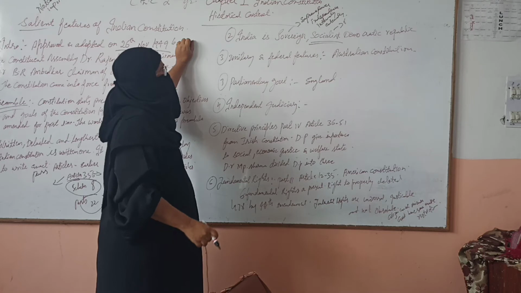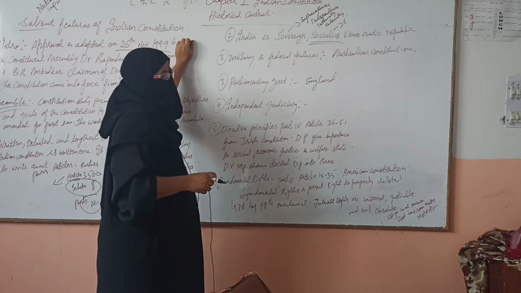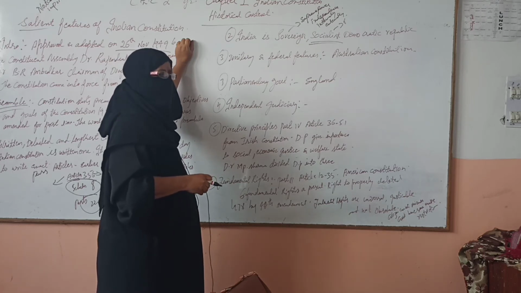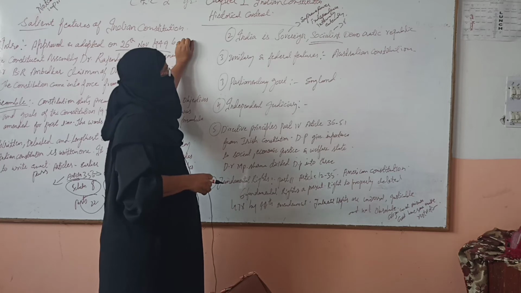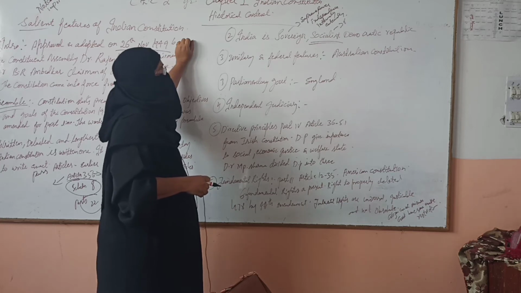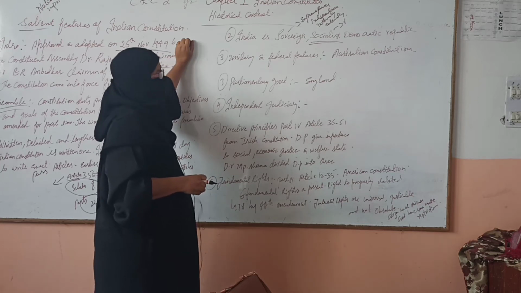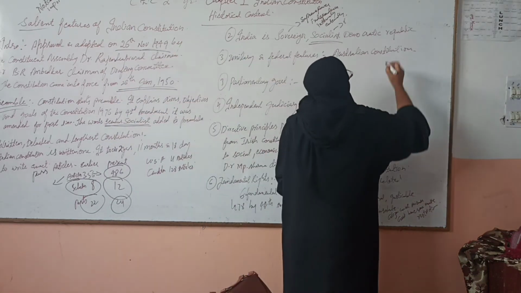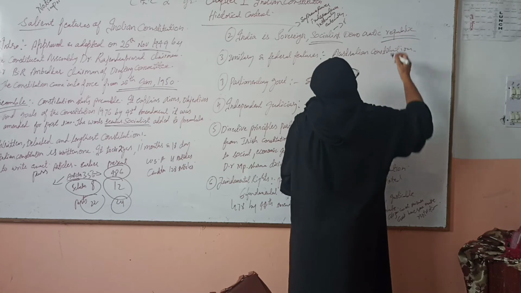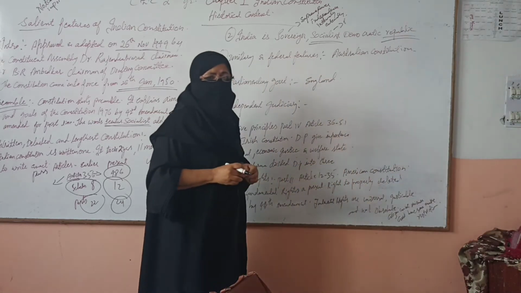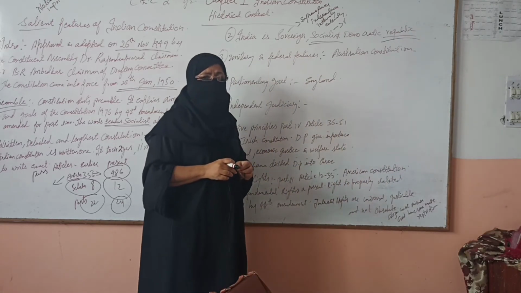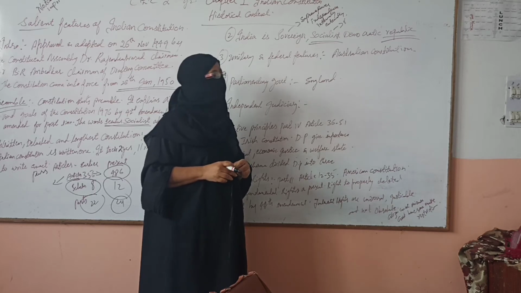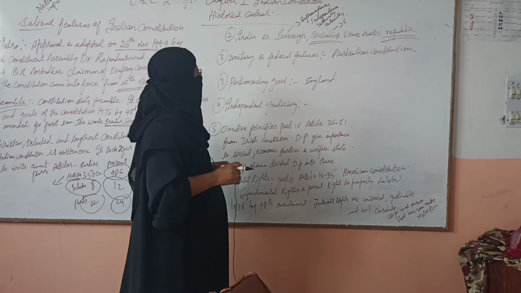Democratic country means India is democratic as people elect their representatives and are ruled by the elected representatives, and people here enjoy rights and liberties. That's why India is a democratic country. Republic means India is a republic as the head of the state, the president, is elected, and here in India the hereditary method is not followed like Britain. So that's why India is a republic country.